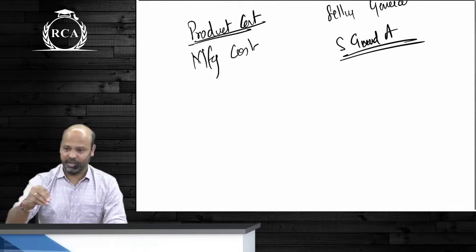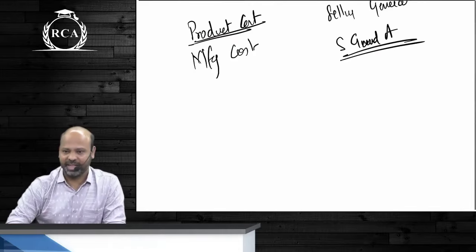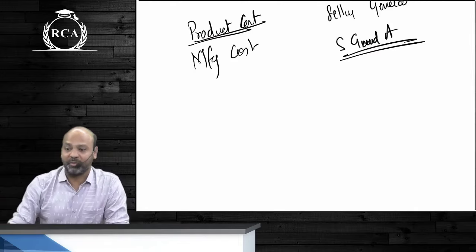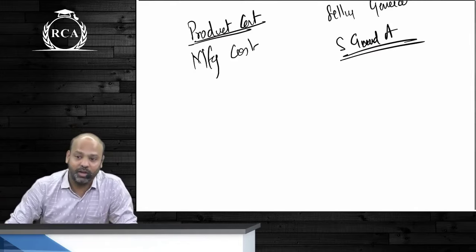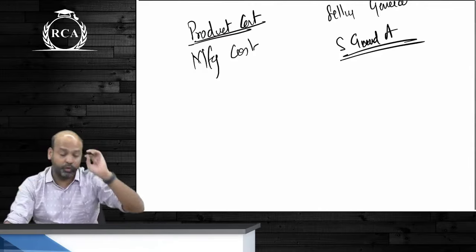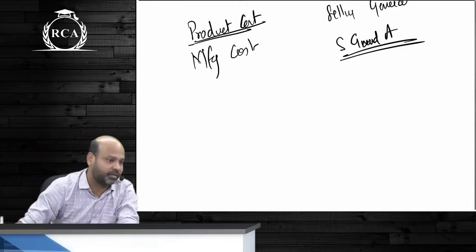Can companies say we will simply divide it by the number of products? Which is the bigger model, which is the smaller model, everyone will have the same cost. Can you do that, guys? You cannot do that. There are few expenses that you can directly relate with the product. There are few expenses that you will never be able to directly relate with the product.